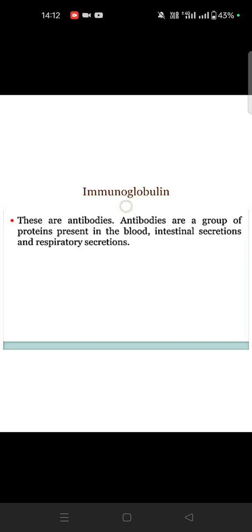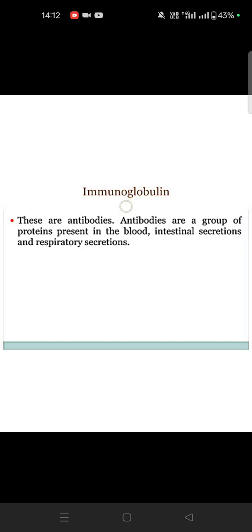Passive immunity is produced temporarily by supplying pre-formed exogenous animal and human antibodies to suppress the disease. So these are ready-made antibodies. They give antisera and immunoglobulins. The immunoglobulin is the antibody.